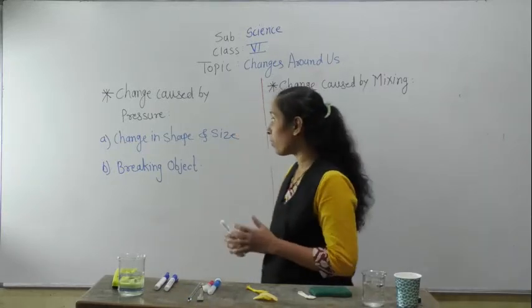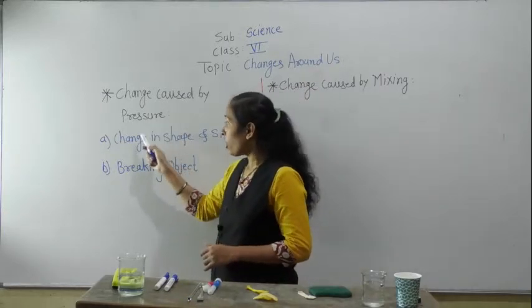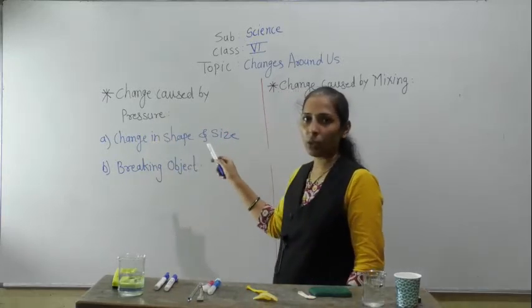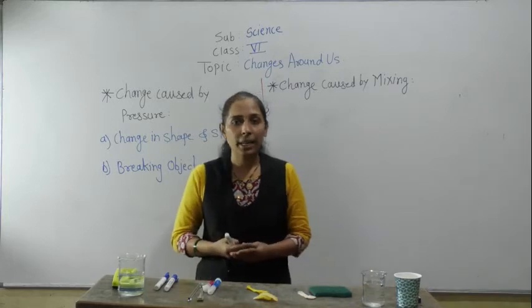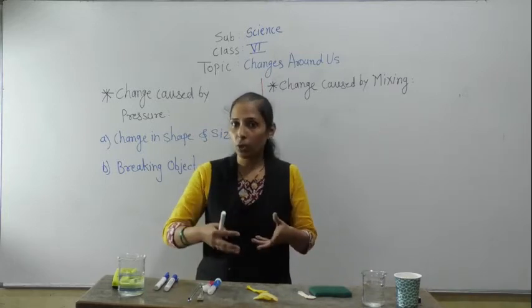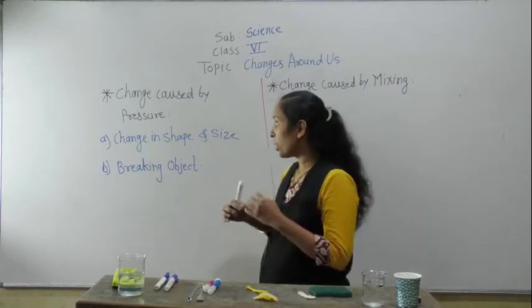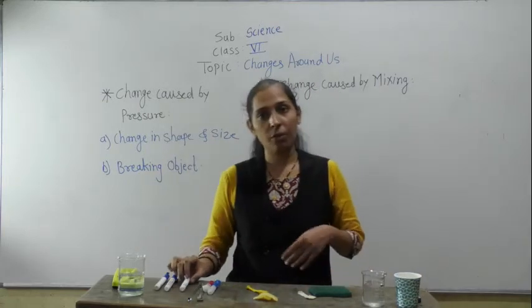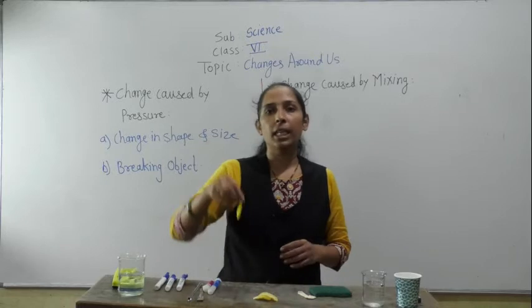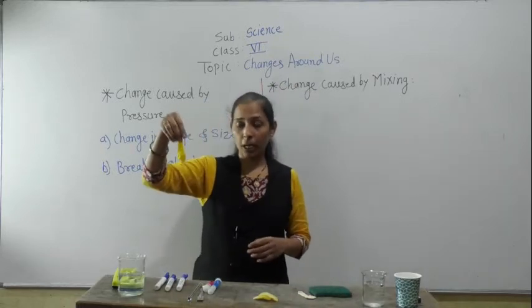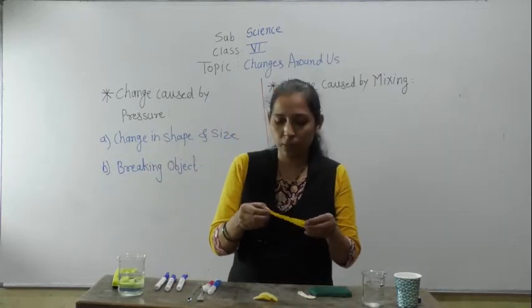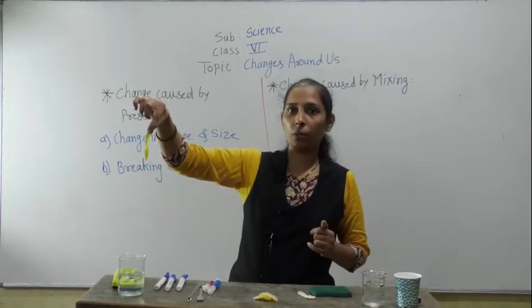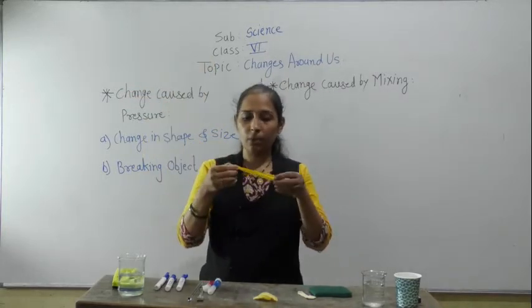Okay, so first one we will see is that because of pressure, changes happen in shape and size. Whenever we apply some pressure on any object, what happens? There is a change in shape and size. So we will discuss some examples. See here I have one balloon. Now I will blow this balloon. We see the shape and the size of the balloon properly. You can see like this.